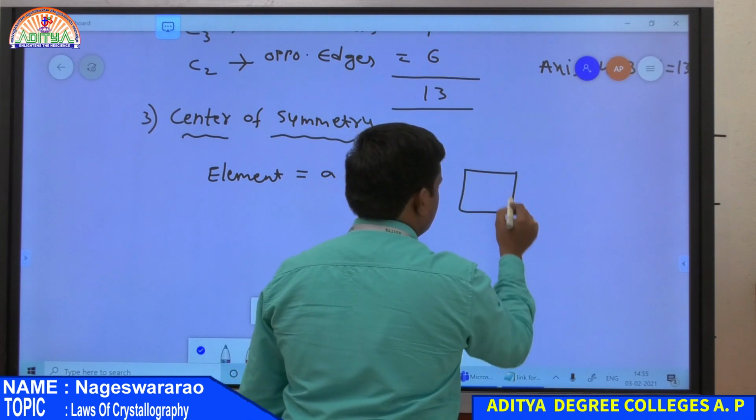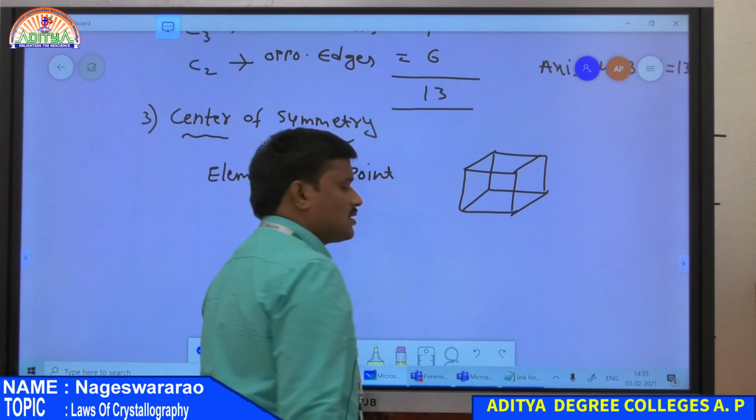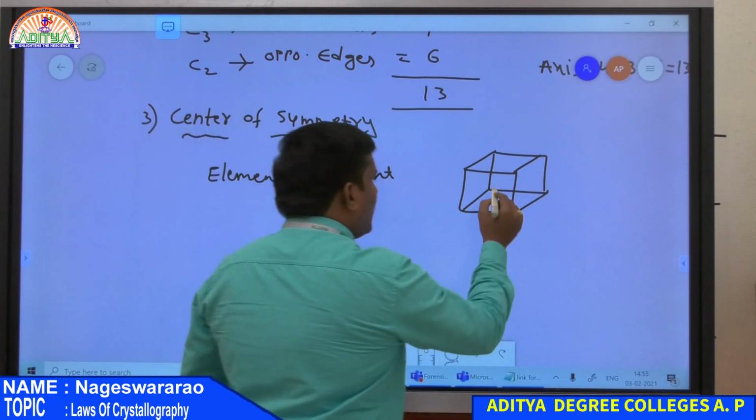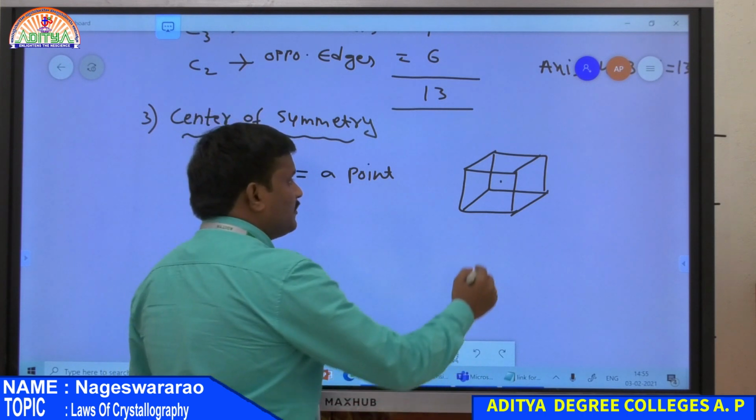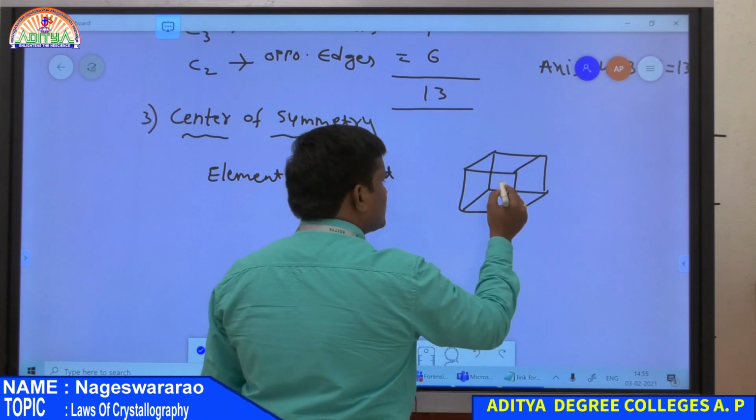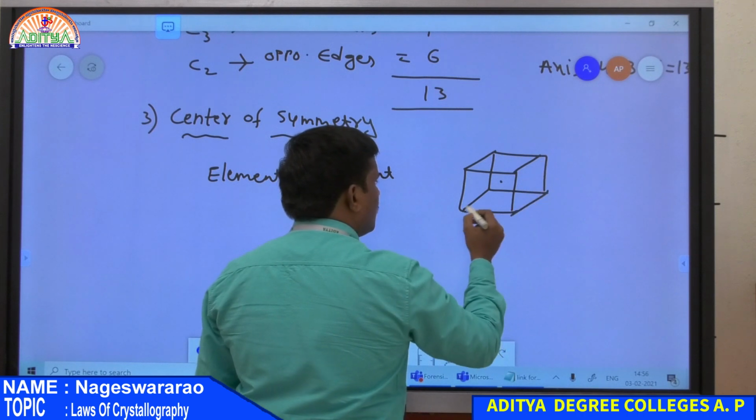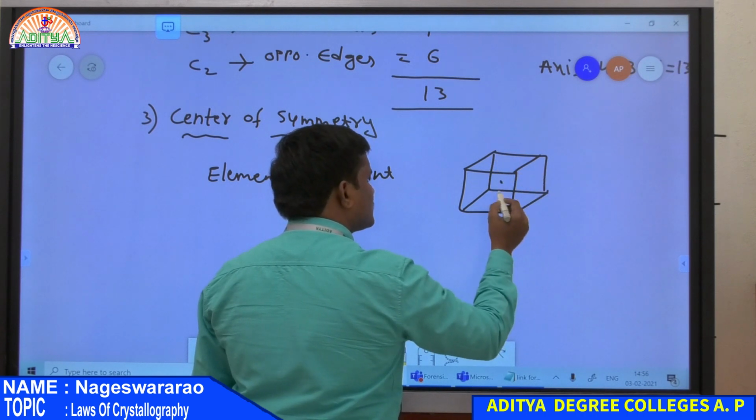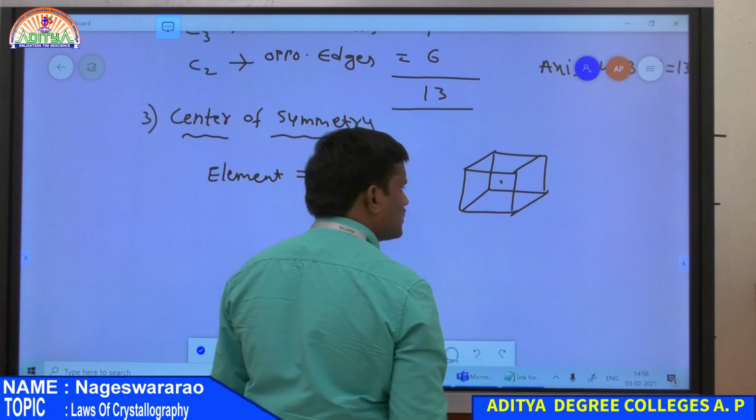So this is our crystal. Imagine a point within the crystal such that the point is always present at the center, such that the distances between all points present in the crystal and that point are equal. So here, this is the point present at the center, then the distance from all corners to this point is equal, and also the distance from all faces to this point is equal, and also the distance from all edges to this point is equal.